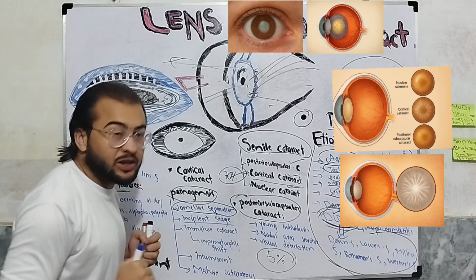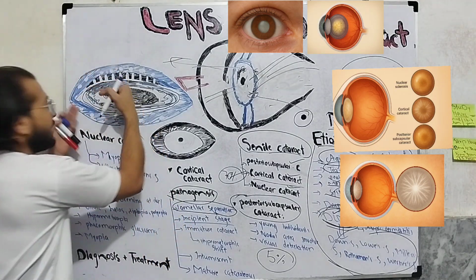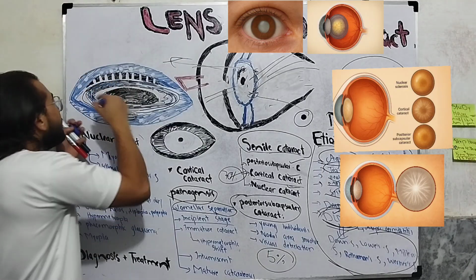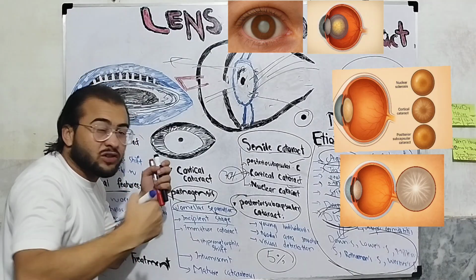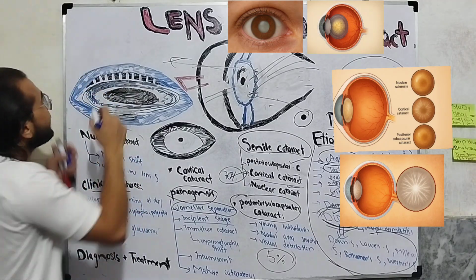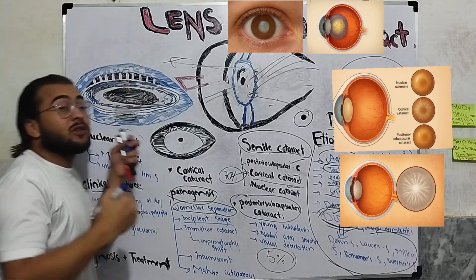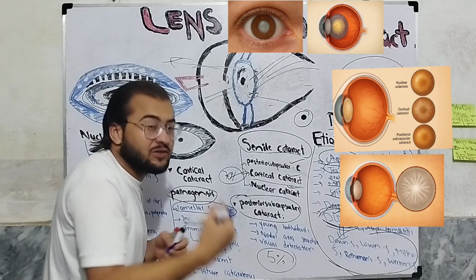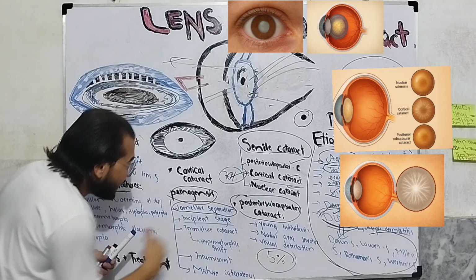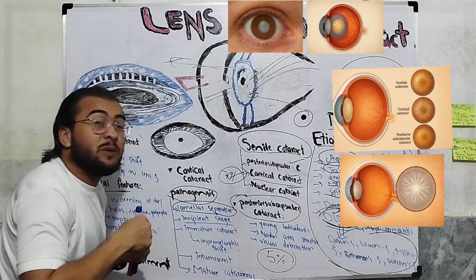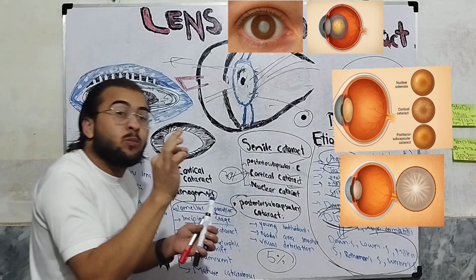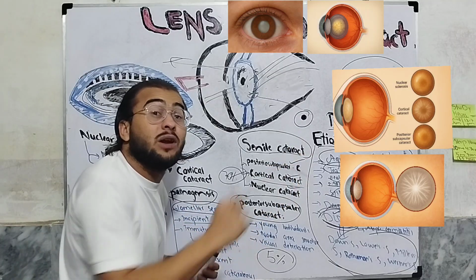Now it will be followed by the incipient stage. What is the incipient stage? As the fluid has collected between these layers, it will cause stress and pressure on these lens fibers. Ultimately the proteins in these lens fibers will degenerate, denature and clump together and cause opacity. In the incipient stage, these opacities are spoke-like opacities, in which the pointed end is oriented toward the nucleus.